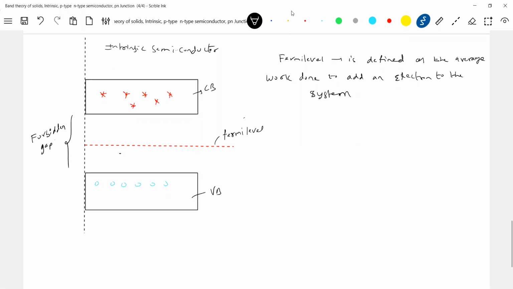This everything is called the forbidden gap. For the Fermi level of a pure semiconductor, where does it lie? It lies in the middle of the forbidden gap. These are very dangerous ways of asking things. You can't blame anybody. If you are unable to solve these questions, you should blame your teacher. That's all, finish. He didn't teach properly.